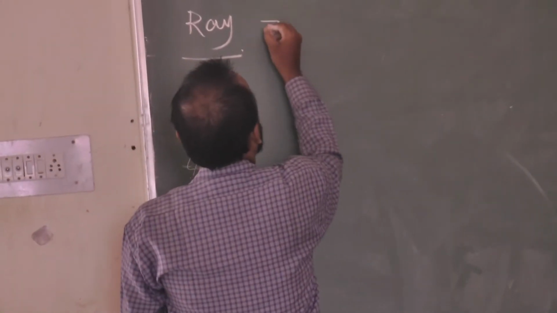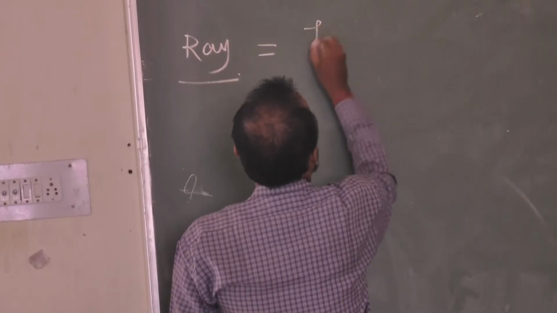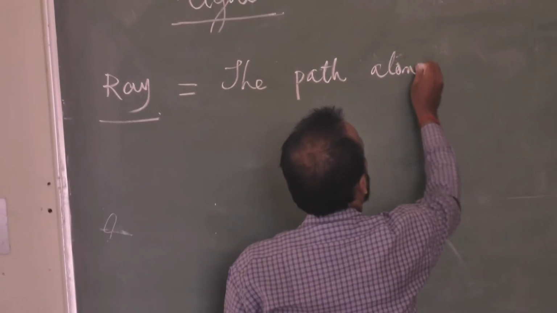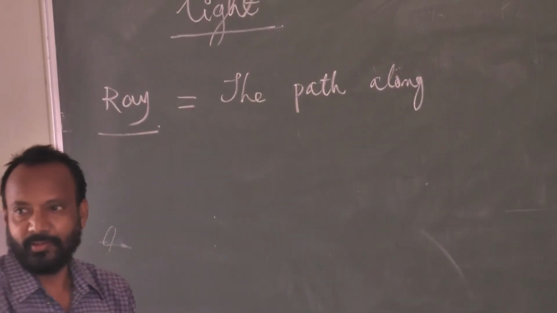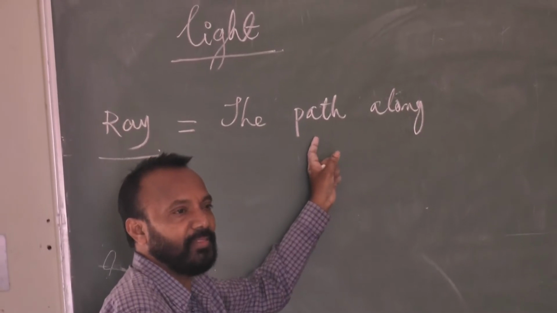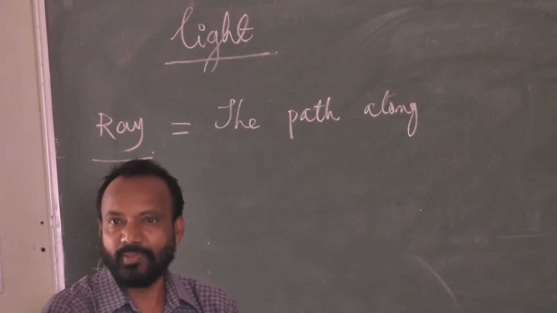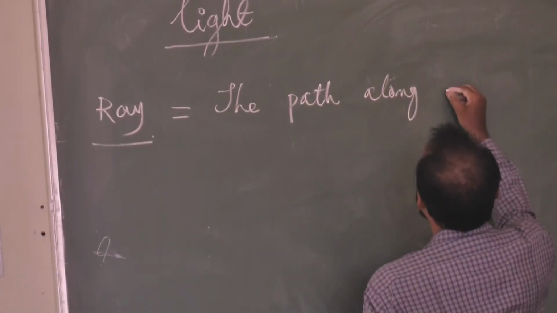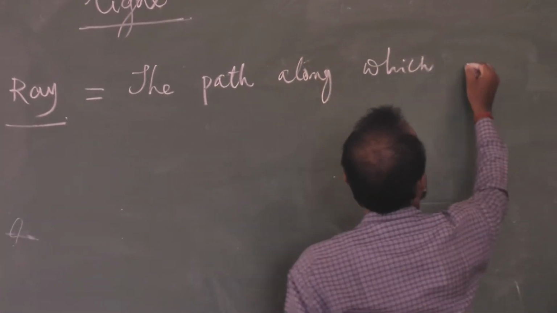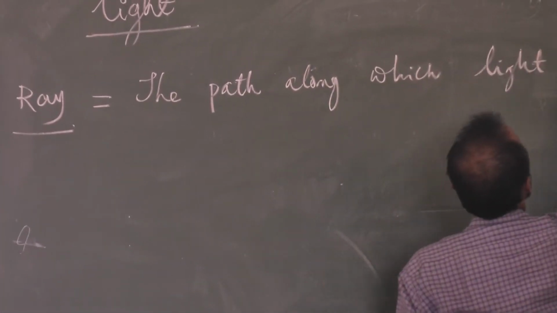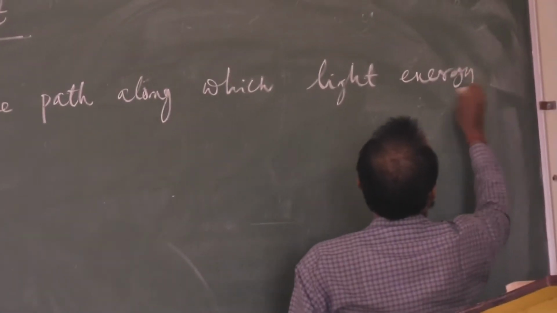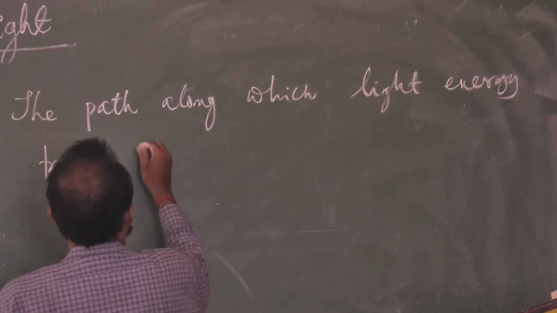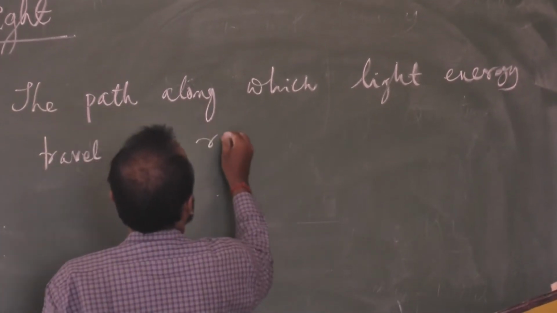So, what I say is, ray is the path, I must write, the straight path, obviously. The path is a straight path. Light energy never moves in a zigzag path. So, light energy moves along a path, and the path along which light energy travels is called a ray.